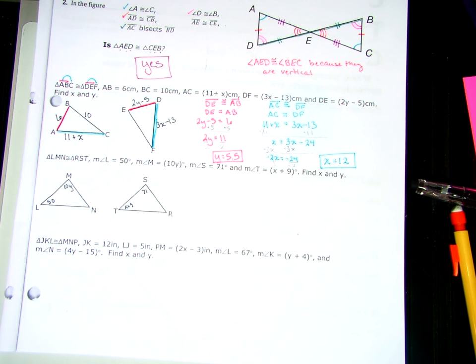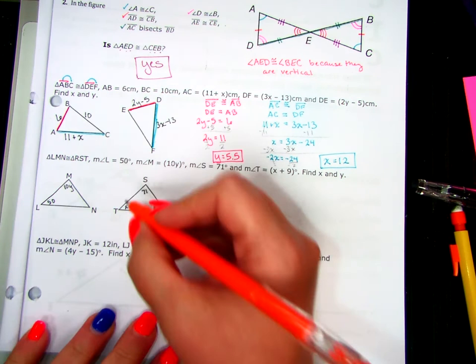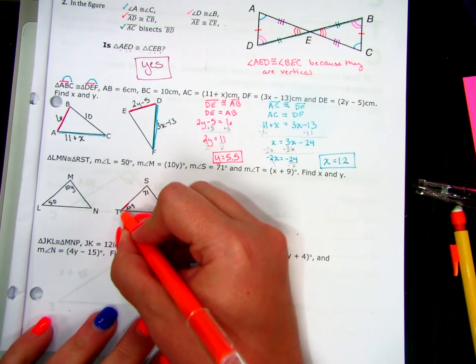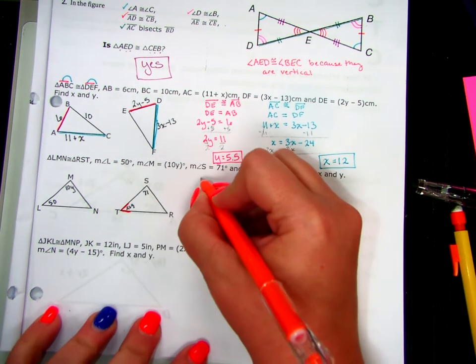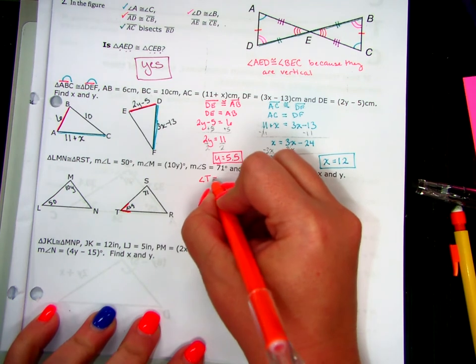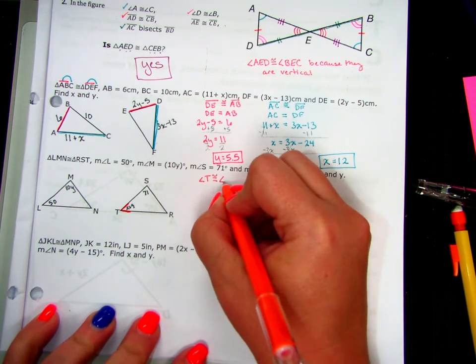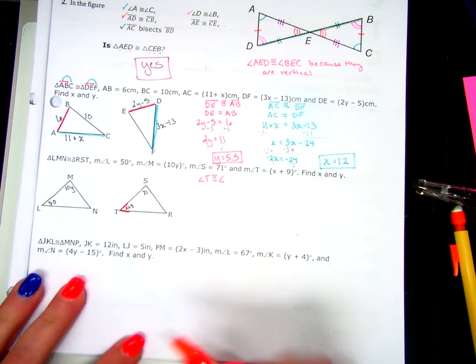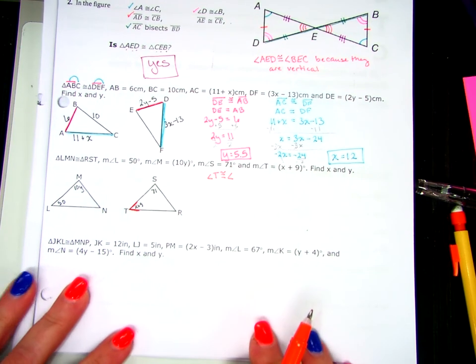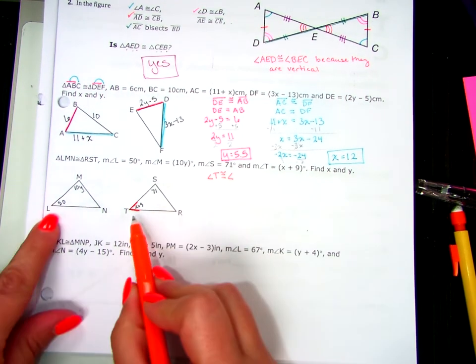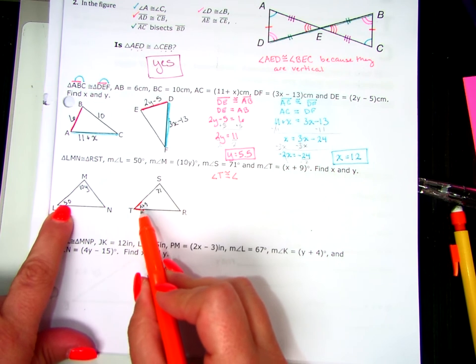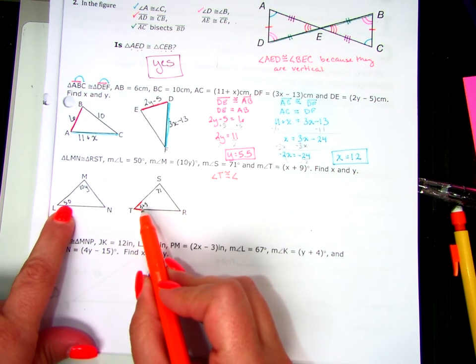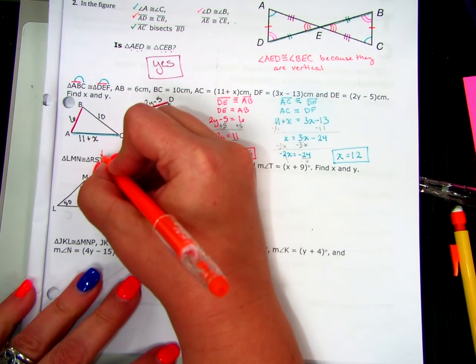Yes, I did. Okay, we want to find x or y first. X. Okay, so x is at angle T, and angle T is congruent to which angle? N. Be careful, because this is one of the ones where it would be real easy to accidentally say it's equal to L, because they'd both be on the left-hand side.